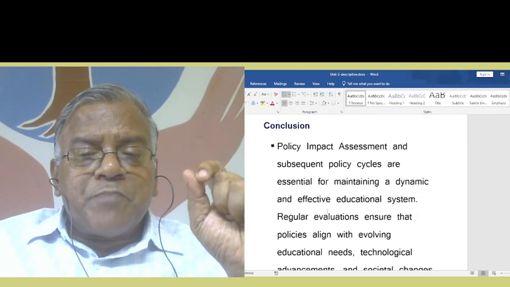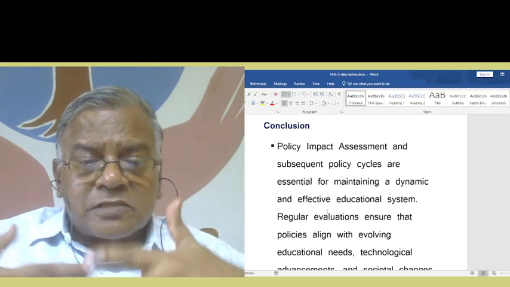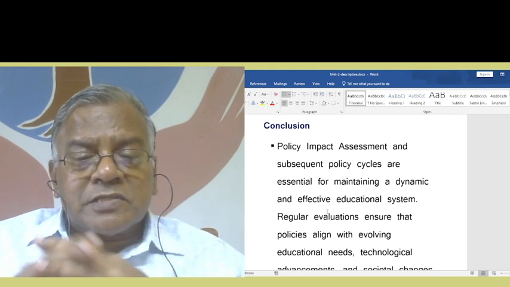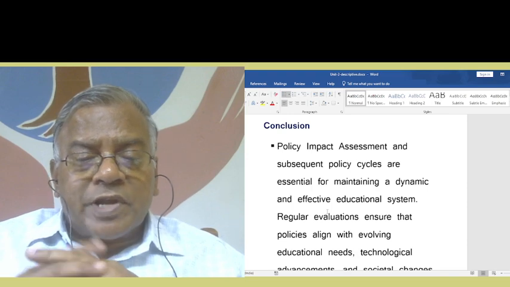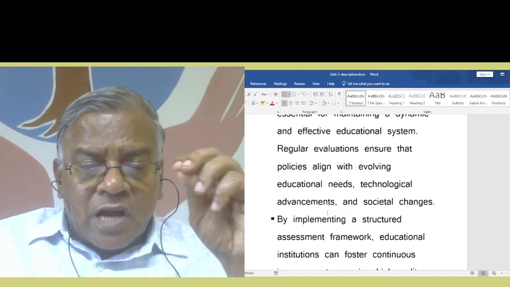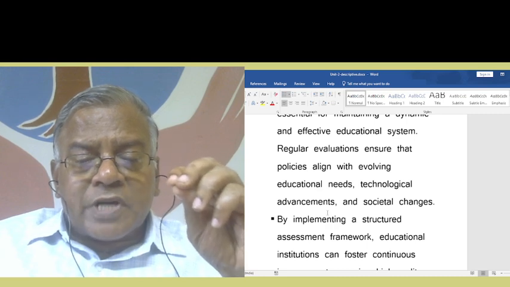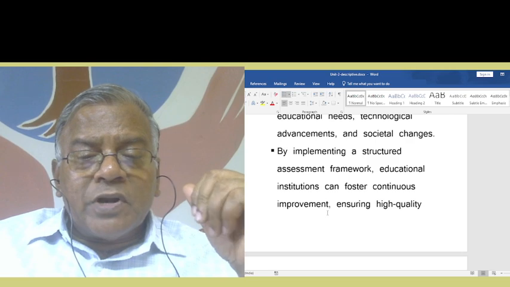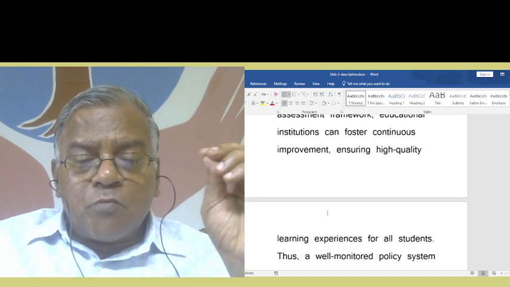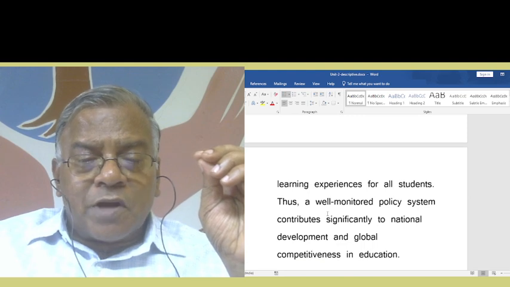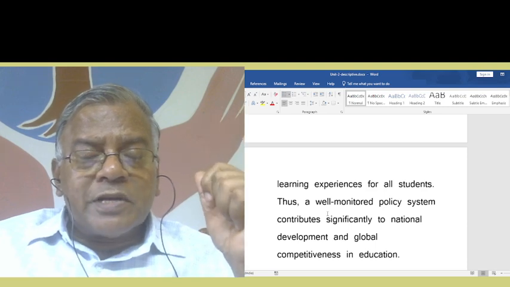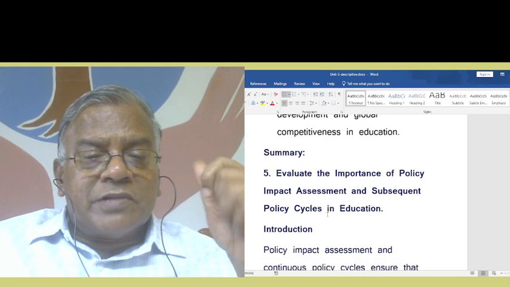Policy impact assessment and subsequent policy cycles are essential for maintaining a dynamic and effective educational system. Regular evaluations ensure that policies align with evolving educational needs, technological advancement, and societal changes. By implementing a structured assessment framework, educational institutions can foster continuous improvement, ensuring high quality learning experiences for all students. Thus, a well-monitored policy system contributes significantly to national development and global competitiveness in education. As a summary, we can give this.